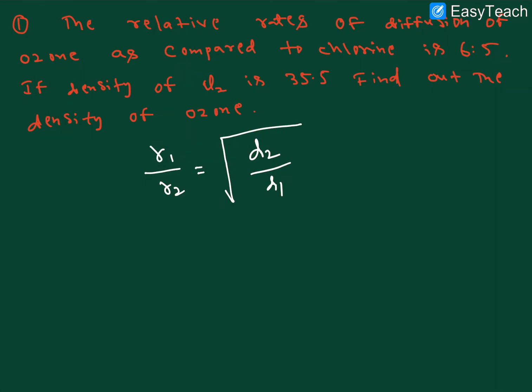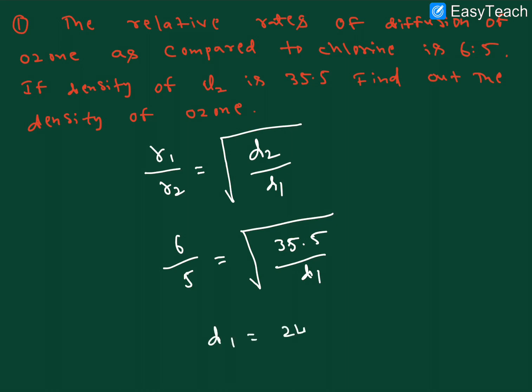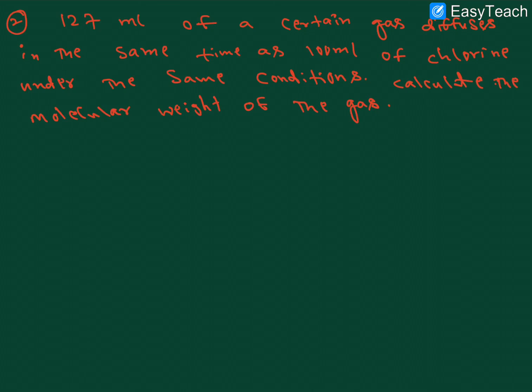The rate of diffusion of ozone is 6 and chlorine is 5, equal to the square root of the density of chlorine, 35.5, by density 1, the ozone density. So the density is equal to 24.65. So this is the answer. I hope it is clear.